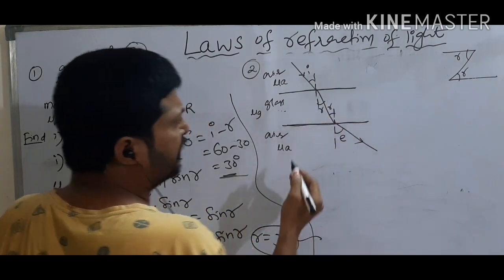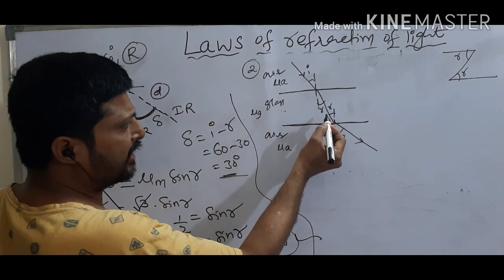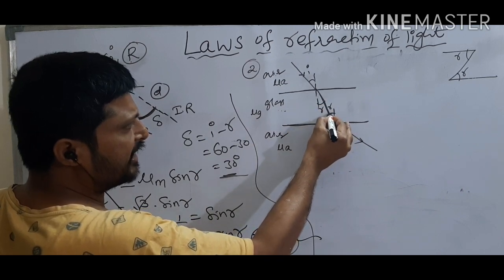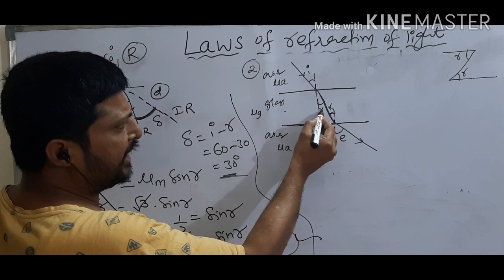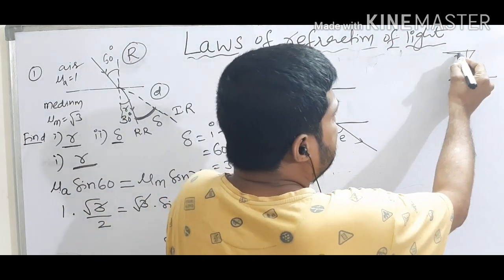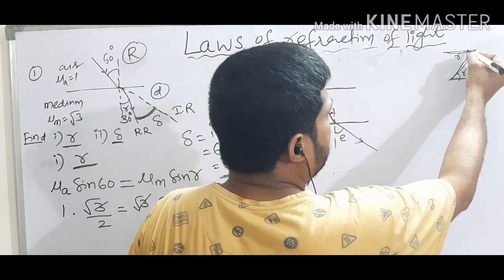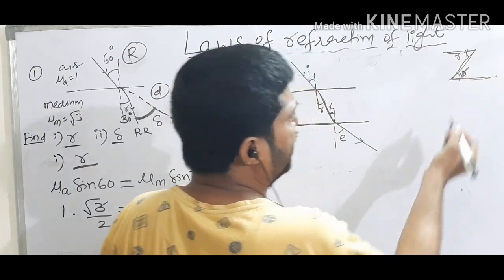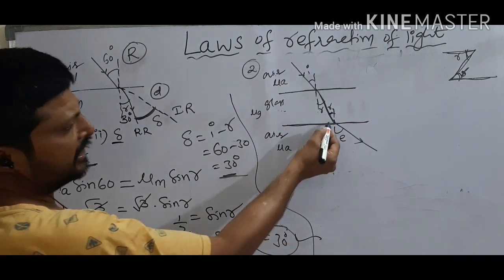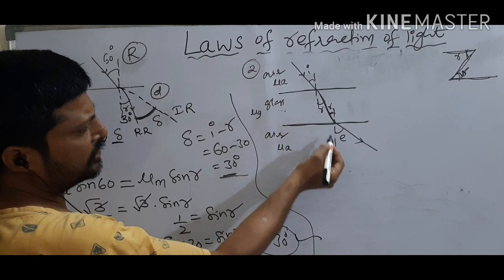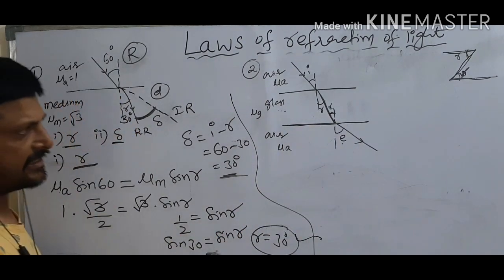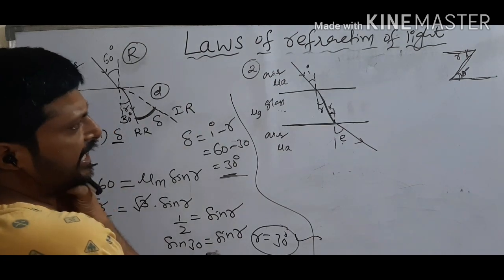But before going to this, see here, this angle is R. This angle is also R. Observe these two angles. If you reverse it, this looks like a Z, right? So this is R, and this is also R, alternate angles. Then the light ray is now entering from glass to air, and this is E. E means the angle of emergence. Then apply Snell's law in each case.